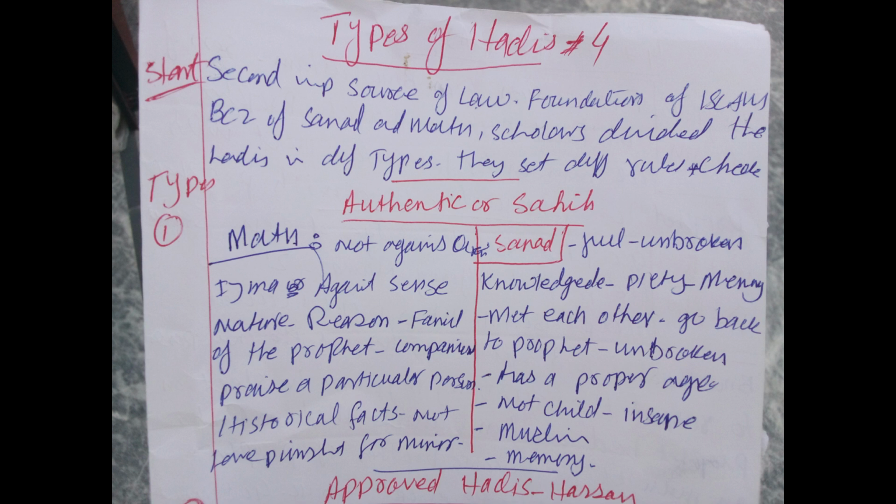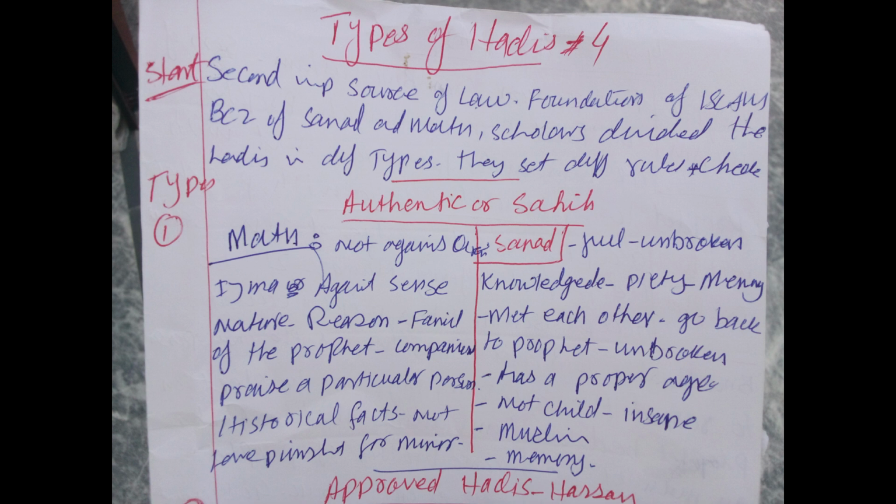Now, types. The first type is known as authentic or Sahih hadith. As we have studied, hadith has 2 parts, Sanad and Matan. Because of Sanad and Matan, the scholars made some checks and rules to know whether a hadith is authentic or not. They have set different checks for both the Sanad and the Matan.